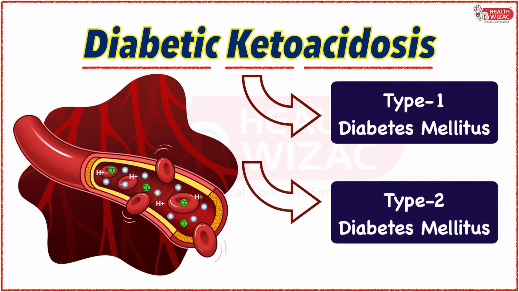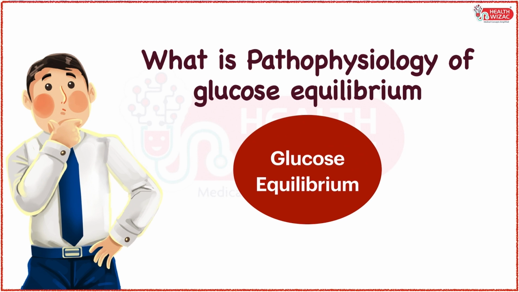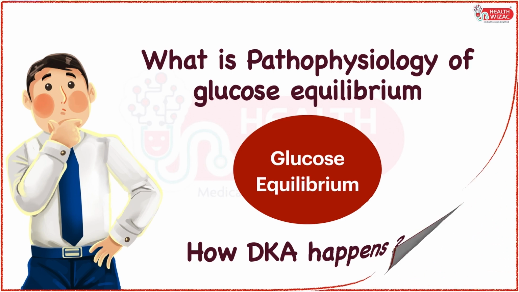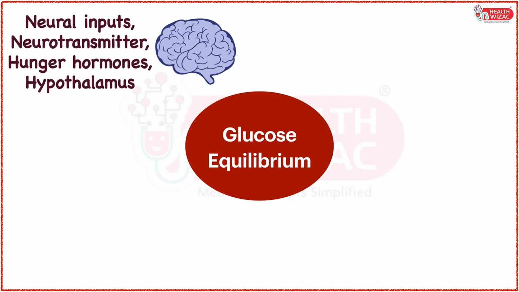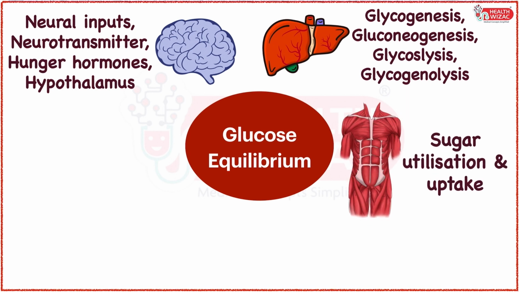Before jumping onto the topic, let's first quickly understand the pathophysiology responsible for maintenance of normal sugars in blood and why it's deranged in diabetics, causing DKA. Glucose equilibrium is controlled and organized at the following organ levels: neural inputs, neurotransmitters, hunger hormones, and hypothalamus in the brain. Liver, which is responsible for glycogenesis, gluconeogenesis, glycolysis, and glycogenolysis processes. Skeletal muscles and cells for utilization and uptake of sugars.